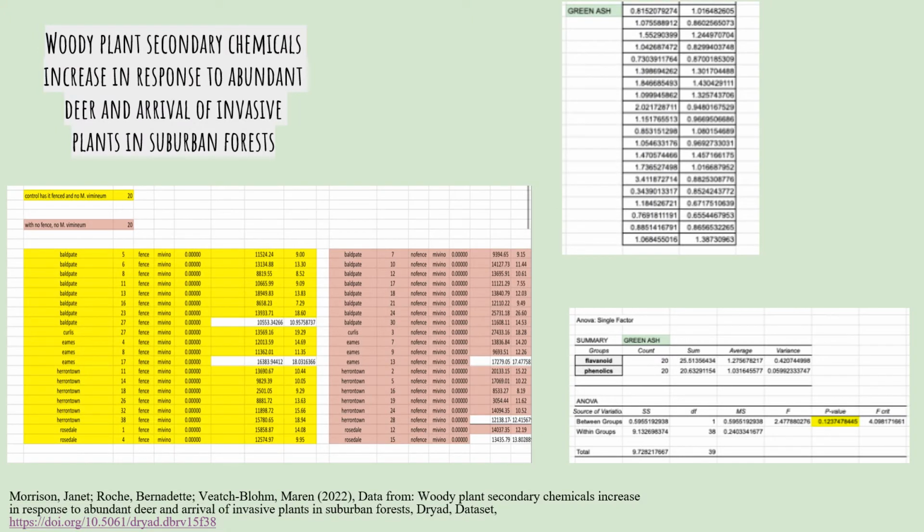So how I was able to obtain these findings was by using two reports, the first one being called Woody Plant Secondary Chemicals Increase in Response to Abundant Deer and Arrival of Invasive Plants in Suburban Forests. From the title, you could tell that in this study, we were measuring the secondary metabolites of the green ash trees in response to two herbivores, which were deer, and invasive plant, which was really invasive grass.